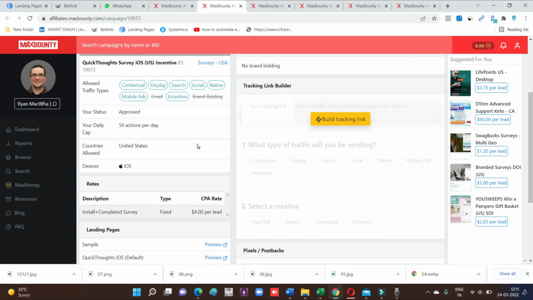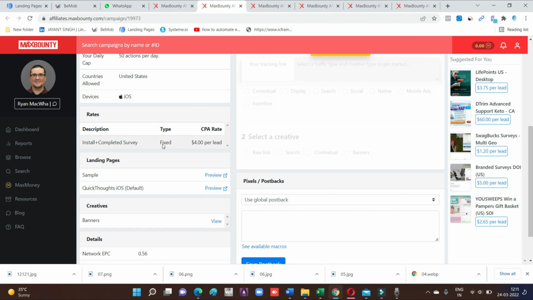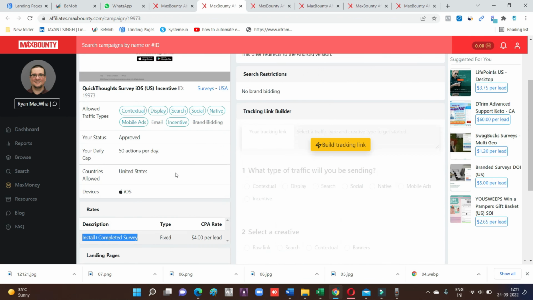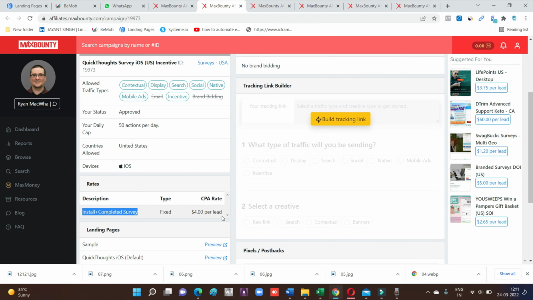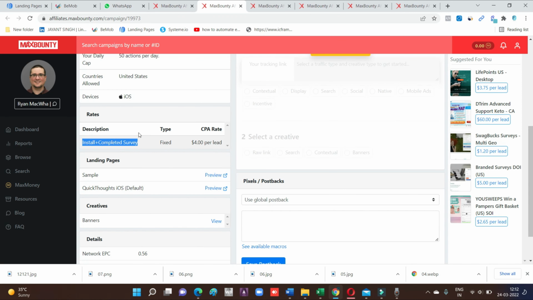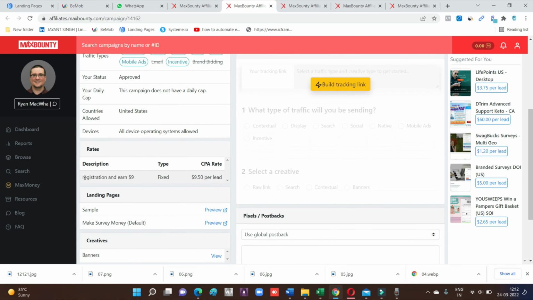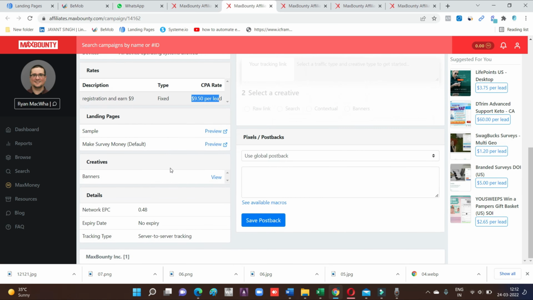Now again, the condition is that you have to install and complete the survey to get paid up to $4 per lead. So I think this is again challenging, because most people can install the app but are not able to complete the survey. Again, registration plus earn $9, then you will get $9.5. Again, this is not what I'm looking for right now, although the EPC is very good.